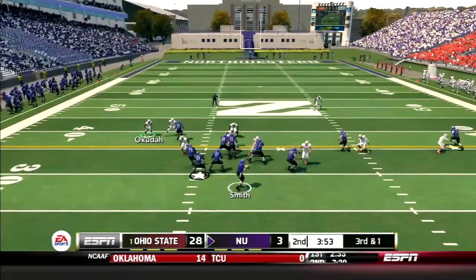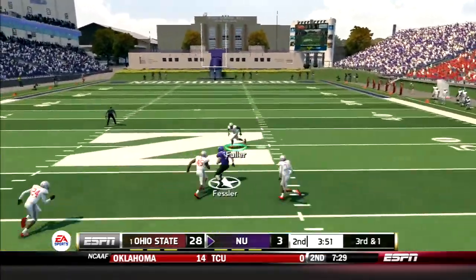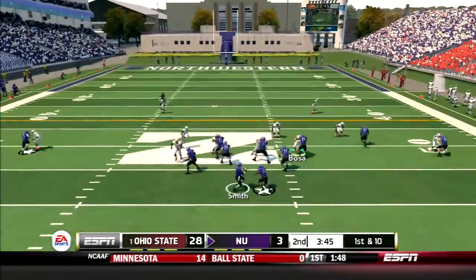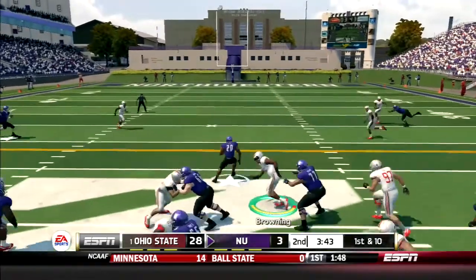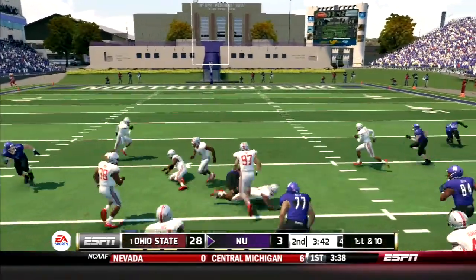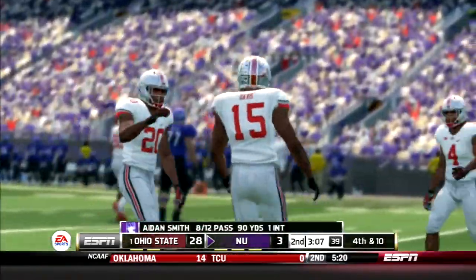But here come the Wildcats. Smith hits Fessler on the slant route for 14. Then Moten would take the draw up the middle for a gain of 14 as well. But the defense holds and Northwestern is forced to kick another field goal.